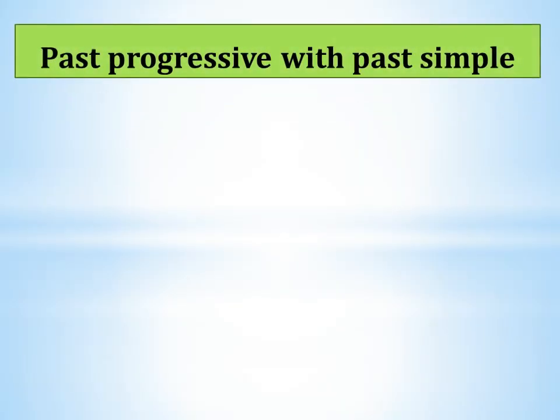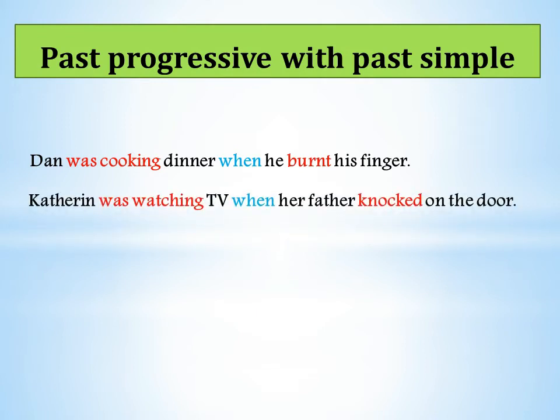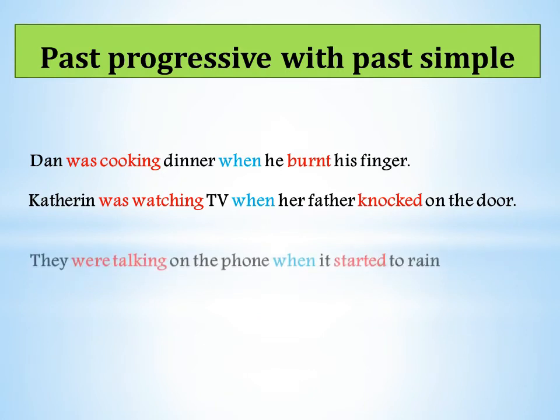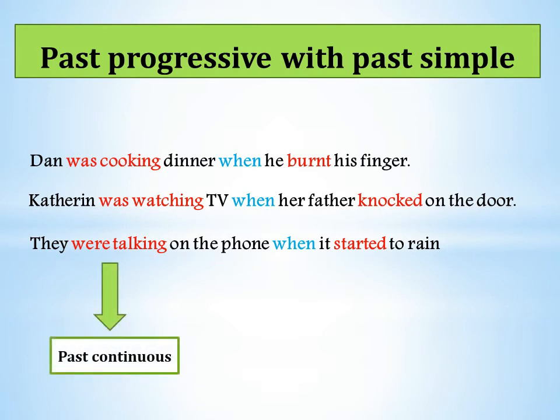Past progressive with past simple. Let's see some examples. Dan was cooking dinner when he burnt his finger. Catherine was watching TV when her father knocked on the door. They were talking on the phone when it started to rain. So in these sentences, we have two parts. The first part is the past continuous, and the second part is the simple past.